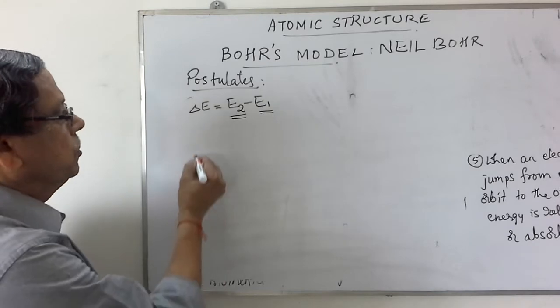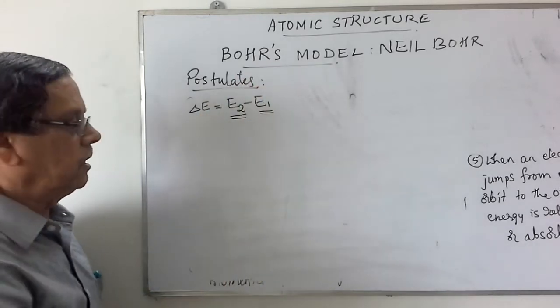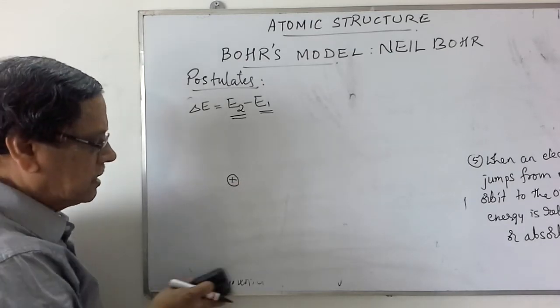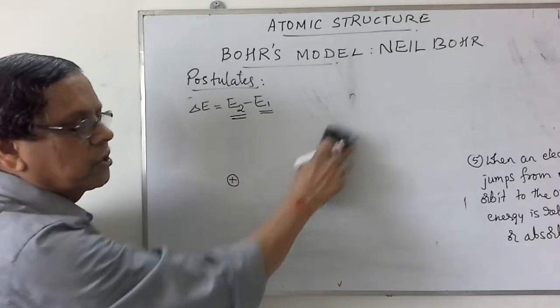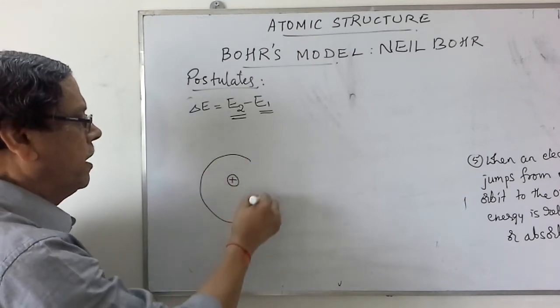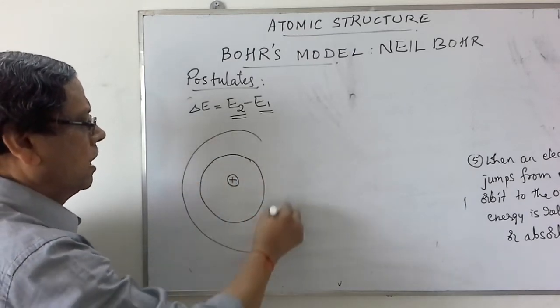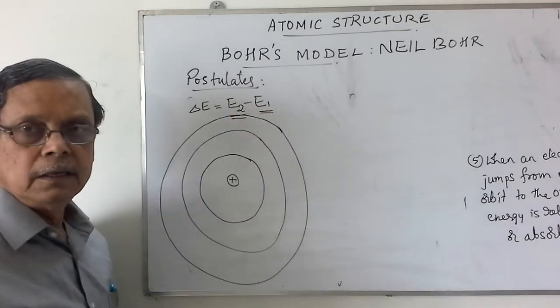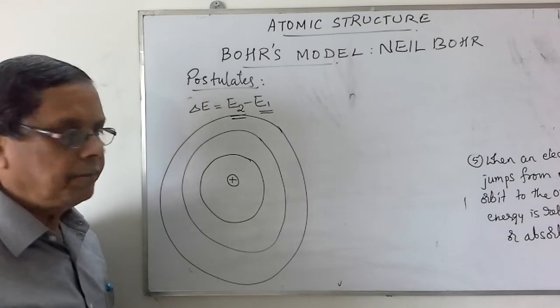Okay. So using these postulates, he proposed that at the center there is a nucleus, as is the case in the Rutherford model also. But there are various circular paths like this around the nucleus in which electrons are revolving with stable energy.